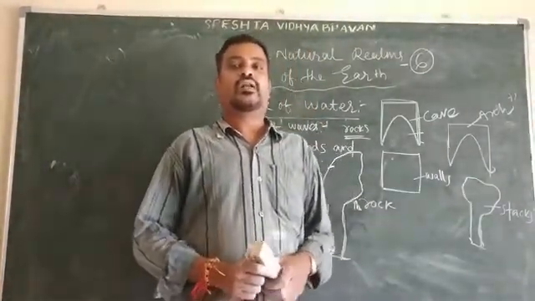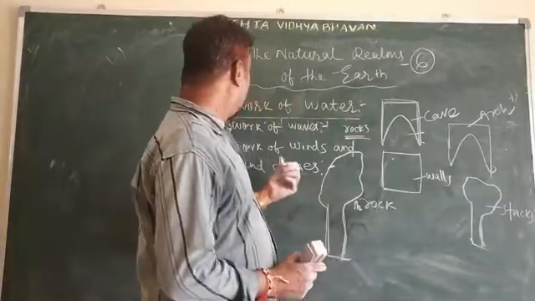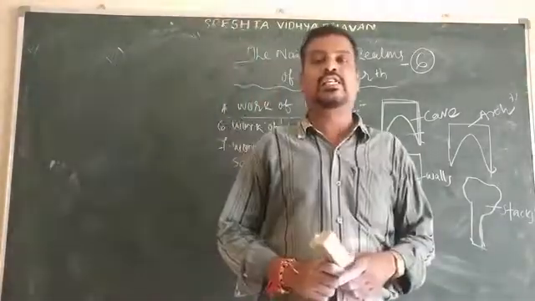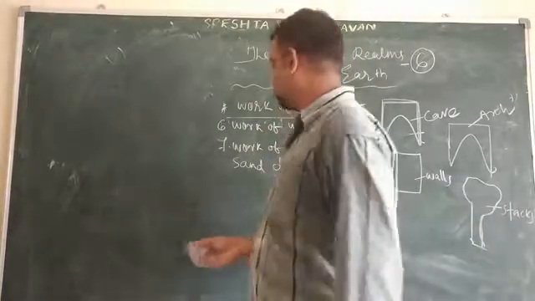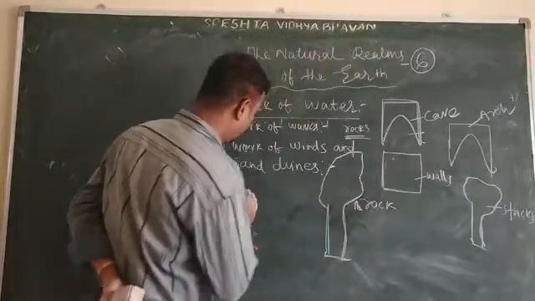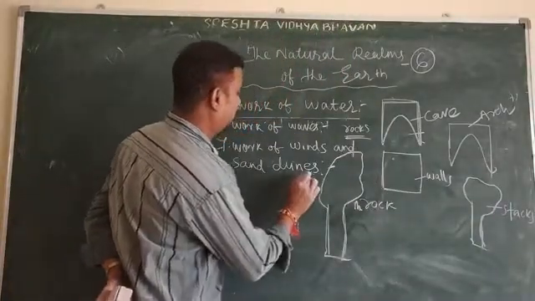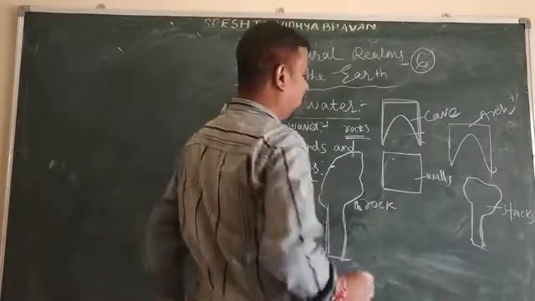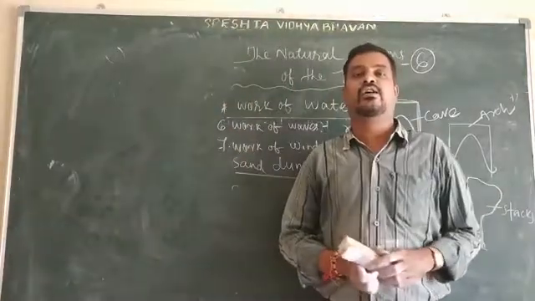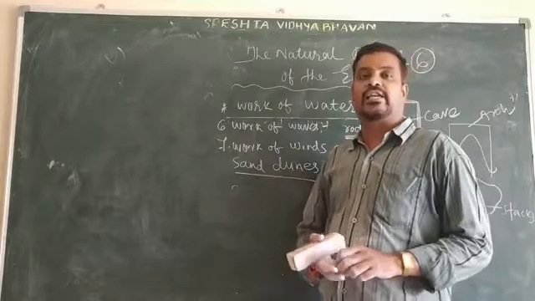At the same time, in the desert area we can see sand dunes also. What? Sand dunes. Generally in the desert region we can see sand dunes.